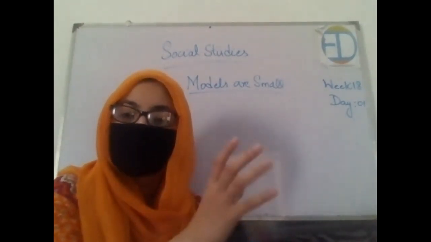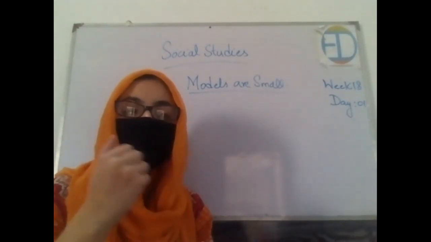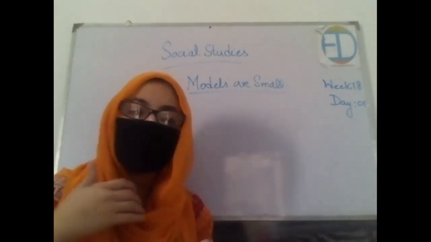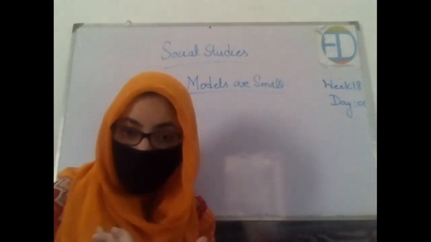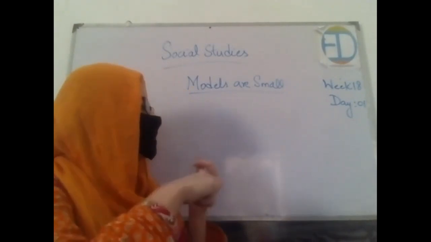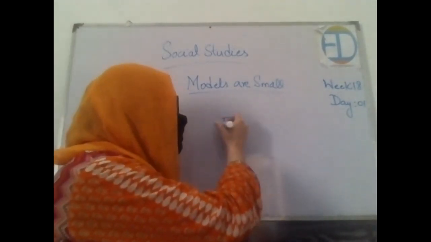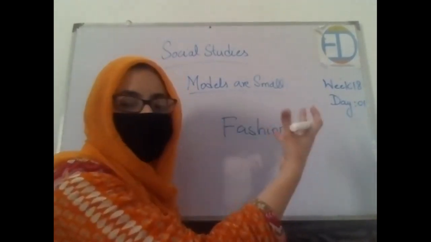That models are the representation of something, right? That is how we should be representing. When we look at them, they are examples for us, they are representations for us, right? So the first term is fashion models, which came to your mind.